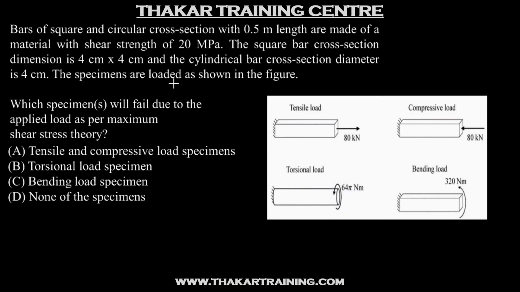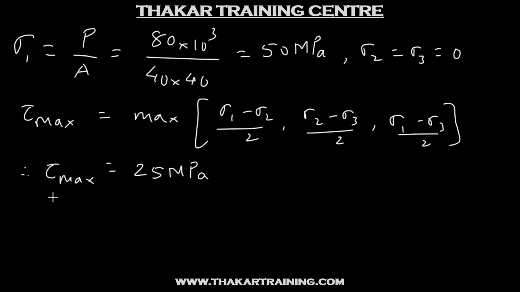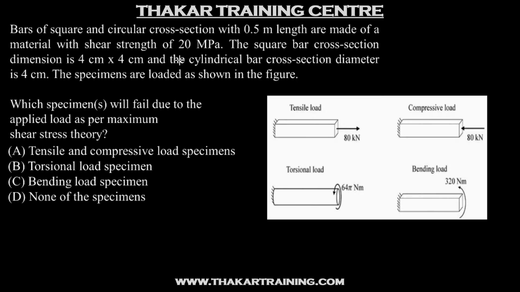So if you look at the question again, the question says the shear strength of the material is 20 megapascal and we have to find out which of the specimens will fail as per the maximum shear stress theory. So the options are tensile and compressive load, torsional load, bending load and none of the specimens. Now what we have found out is when it is a tensile loading case, the maximum shear stress is 25 megapascal, which is more than the shear strength of the material.